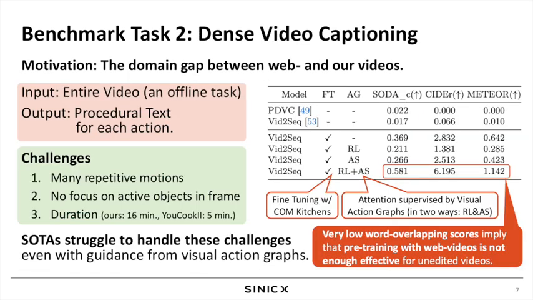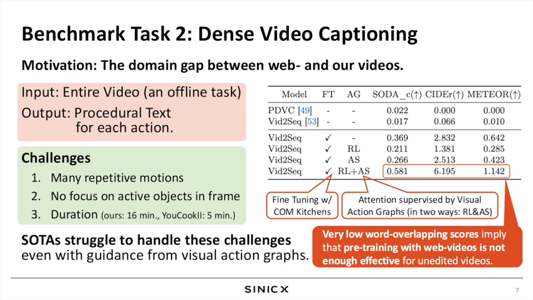The second benchmark task is dense video captioning. This is a traditional task, but our target videos exhibit significant domain gaps from web videos, since ours are unedited overhead view videos. More specifically, the domain gaps arise due to several reasons. First, repetitive motions. Unedited videos often contain repetitive motions, which are typically omitted in edited web videos. Second, lack of focus on active objects.